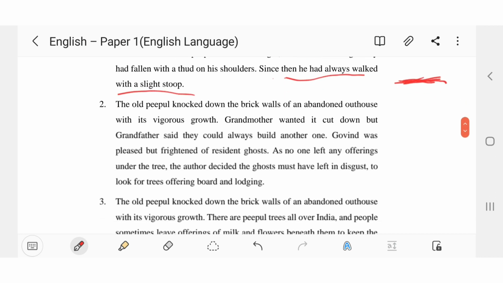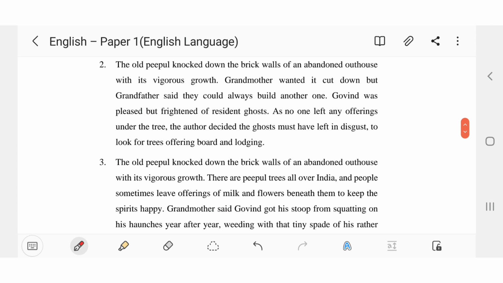Now let's read the second option. The old people knocked down the brick walls of an abandoned outhouse with its vigorous growth. Grandmother wanted it to be cut down, but grandfather said that they could always tell the one. Yes, this seems correct, because the first and the second sentence have relevancy between them, because grandmother wanted it to be cut down because of its powerful growth, that it was disturbing their outhouse. Then third sentence: Govind was pleased but frightened of resident ghosts. Yes, Govind was pleased at grandfather not letting grandmother cut the tree, but he was frightened of resident ghosts. Okay, this is also mentioned. It seems very correct till now.